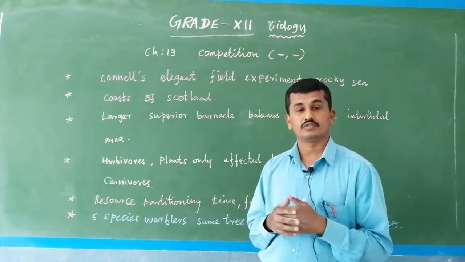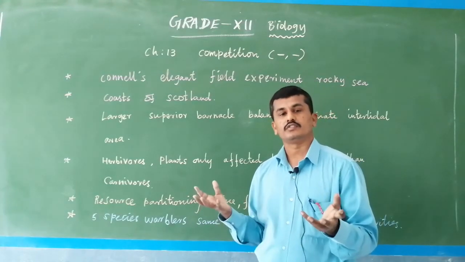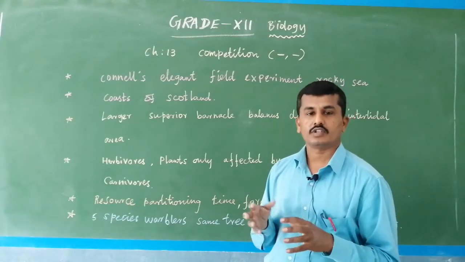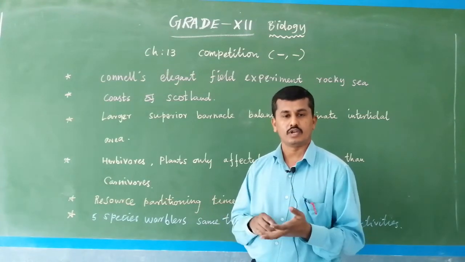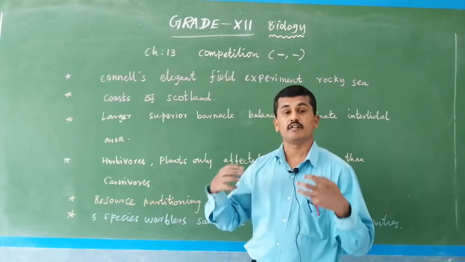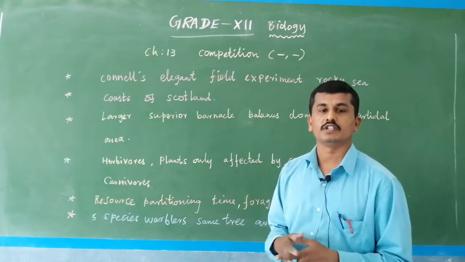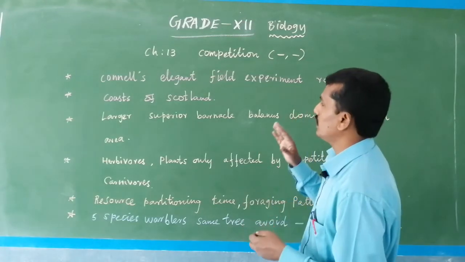It is not always true because in some situations different species are present in the same area and the resources are limited, but the species change their food habits, change their foraging pattern, and change their timing of food eating, and after changing the timing it survives in the particular area. That is Connell's elegant experiment.